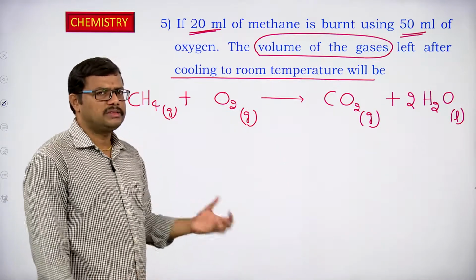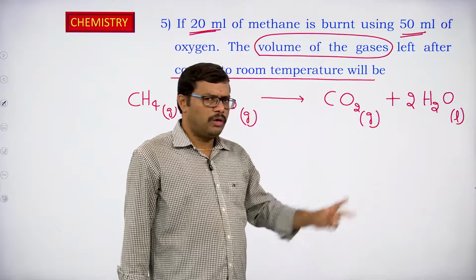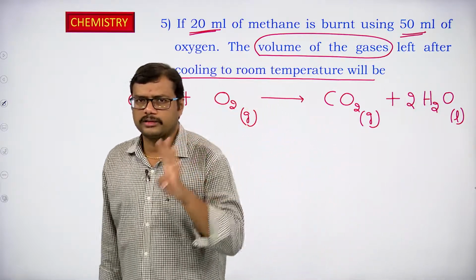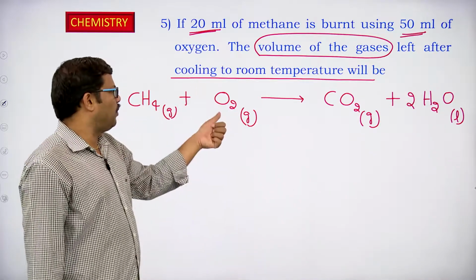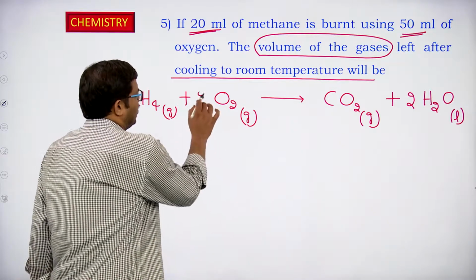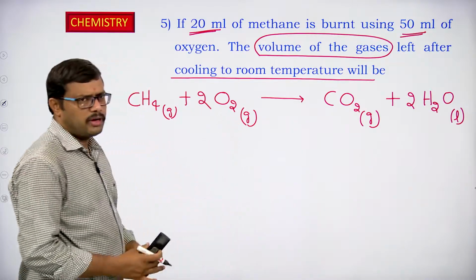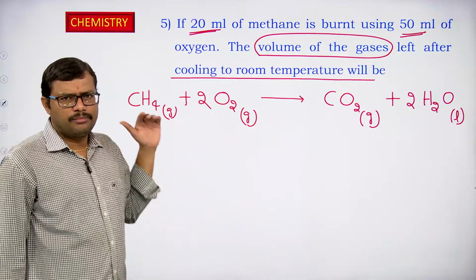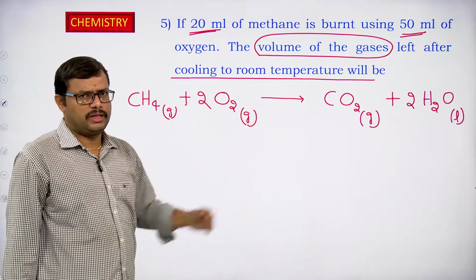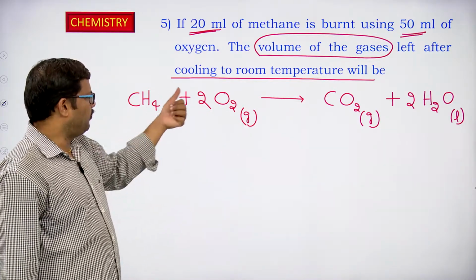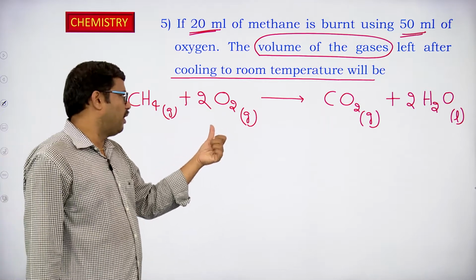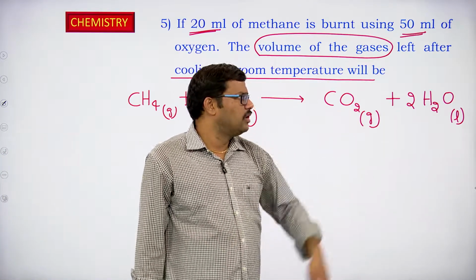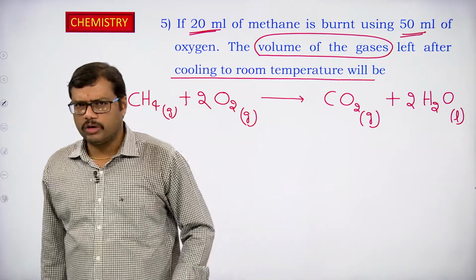But what about the oxygen atoms? In carbon dioxide we have 2 oxygen atoms. In case of water we have 2 oxygen atoms. So, total 4 oxygen atoms are there. But here if we have only 2 oxygen atoms, so let us take it 2, so that the number of oxygen atoms are balanced. Now, if you observe this equation, it is a balanced combustion reaction of methane. Methane reacting with 2 moles of oxygen, carbon dioxide gas as well as 2 moles of H2O liquid is obtained.